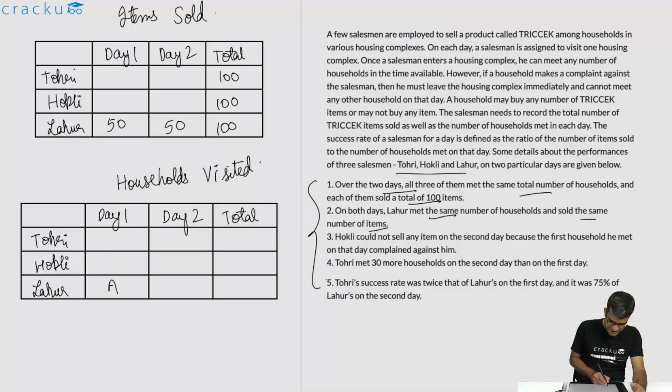Let us assume that on both the days he met a number of households. So this is A and this is A. So the total number of households he met is 2A. So the total number of households all of them met is 2A.